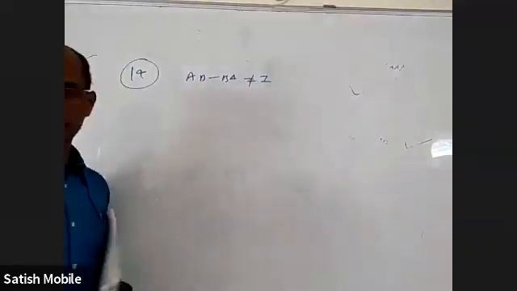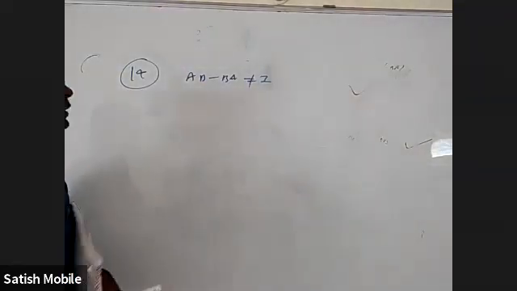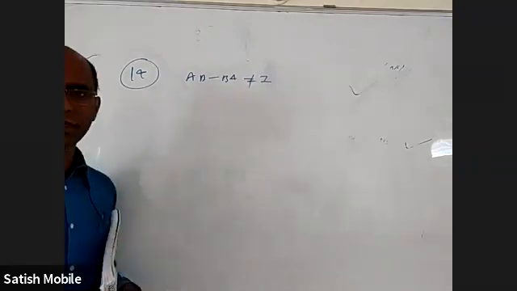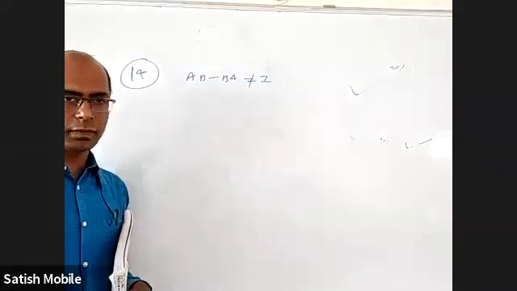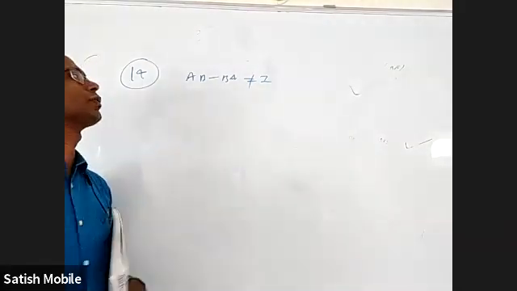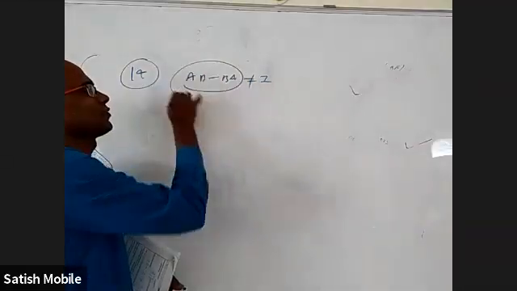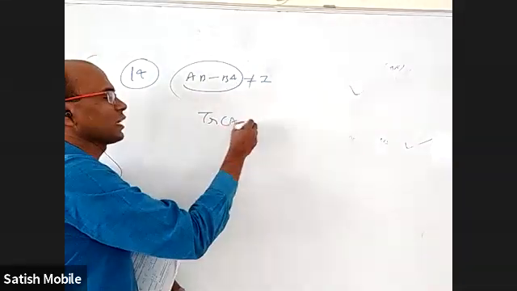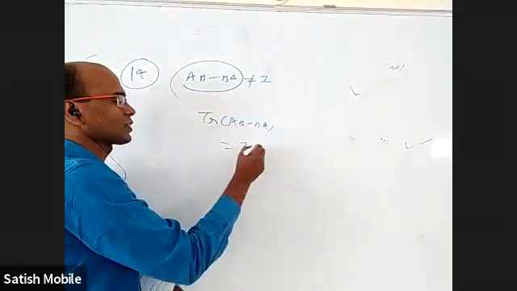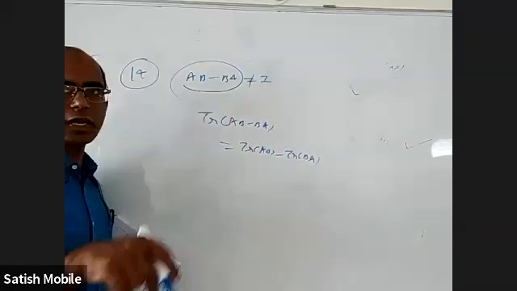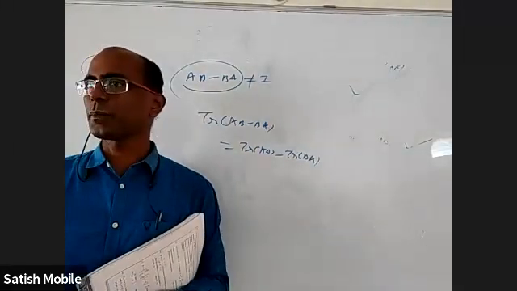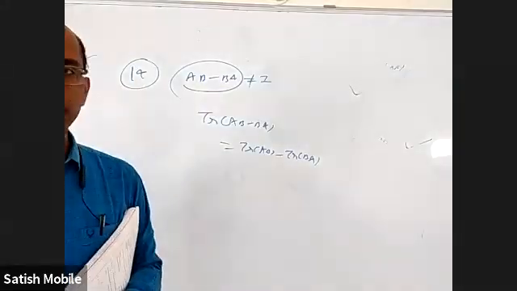Okay, now please listen. One may think in general AB minus BA is not identity matrix, but in one or two cases they may become identity matrix. Okay, but no. Why? What is the trace of this? Trace of AB minus BA is trace of AB minus trace of BA. What is the formula used? Trace of A minus B is trace of A minus trace of B.